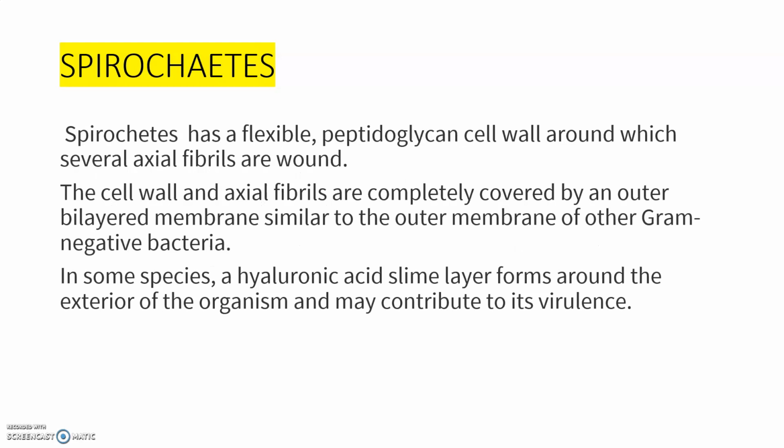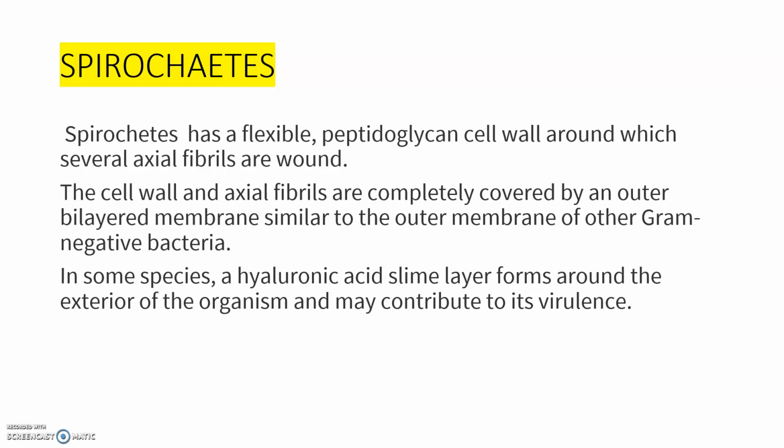They are also flexible organisms. According to their morphology, they possess a cell wall with a peptidoglycan layer, and around this peptidoglycan cell wall, several axial fibrils are wound.